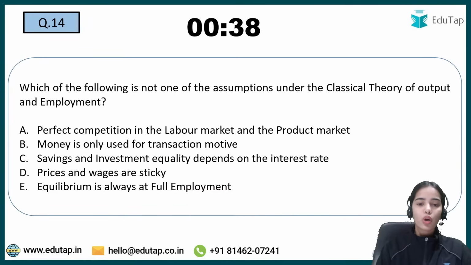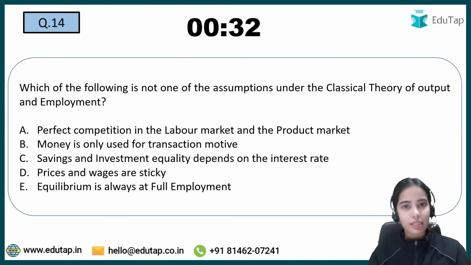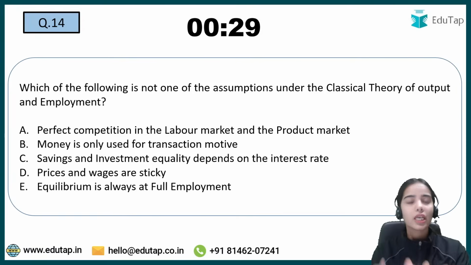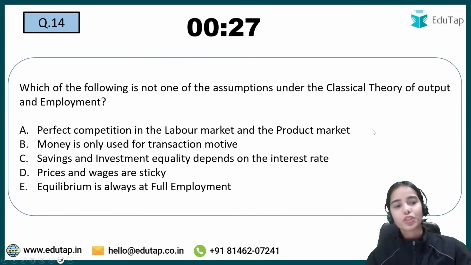Which of the following is not one of the assumptions under the classical theory of output and employment? So if you do not have the time to read the complete classical theory, at least think about the assumptions, or at least keep the assumptions in mind. Okay.